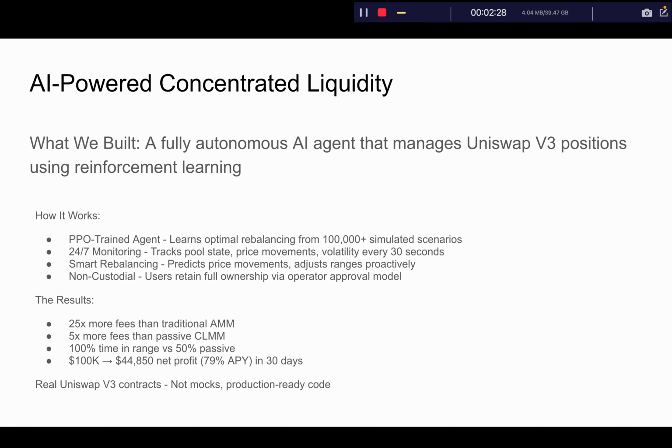The result is 25 times more fees than the traditional AMM and 5 times more fees than a passive liquidity provision in a concentrated liquidity market maker. So you can potentially earn 79% APY in 30 days. In our project, we use real Uniswap v3 contracts that we build on top of, so it's production ready code that could be launched today.